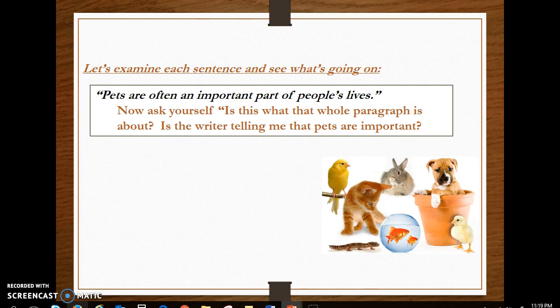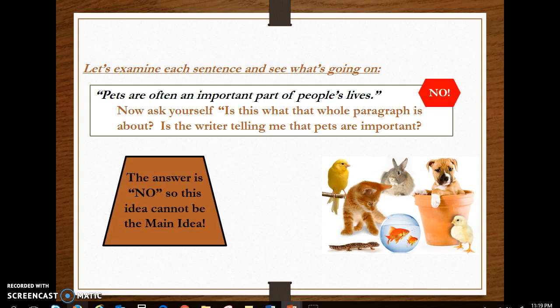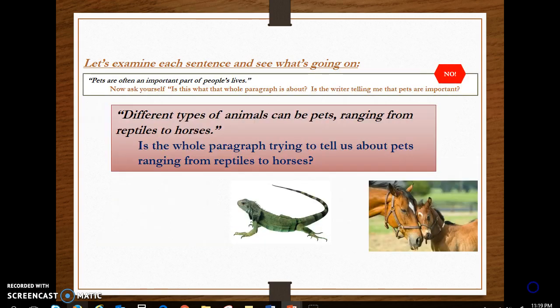Pets are often an important part of people's lives. Now ask yourself, is this what the whole paragraph is about? Is the writer telling me that pets are important? The answer is no, so this cannot be the main idea. Pets are often an important part of people's lives. Not the main idea. Look at the next sentence.